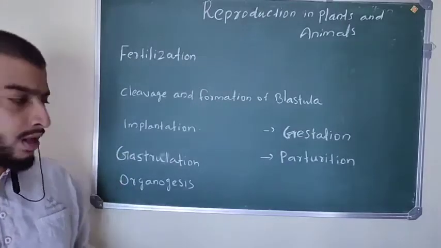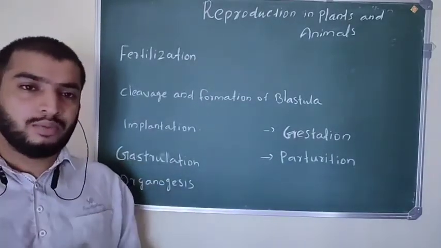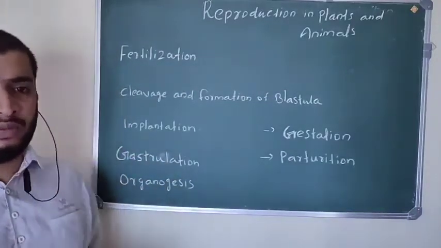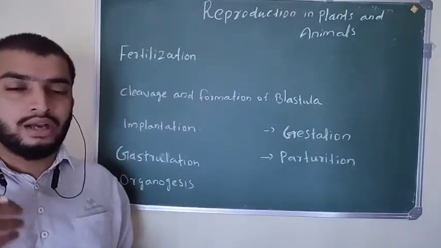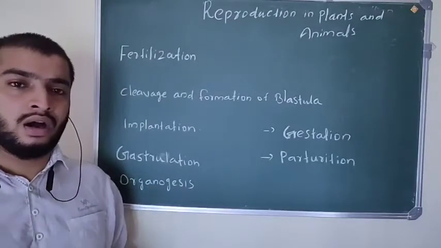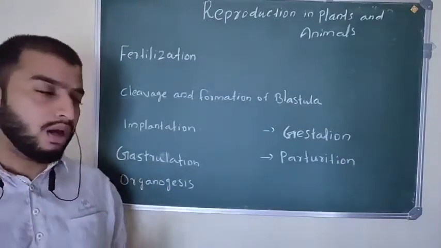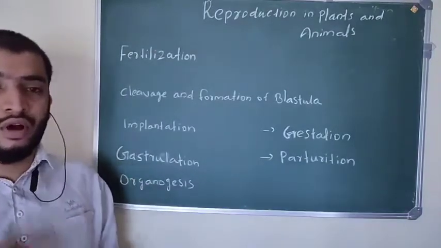Next is organogenesis. In this stage, from these germ layers, ectoderm, mesoderm and endoderm, different organs will develop, like the brain, muscles, liver, heart, nails and hair. All these organs will develop at the stage of organogenesis. Organogenesis means formation of organs.